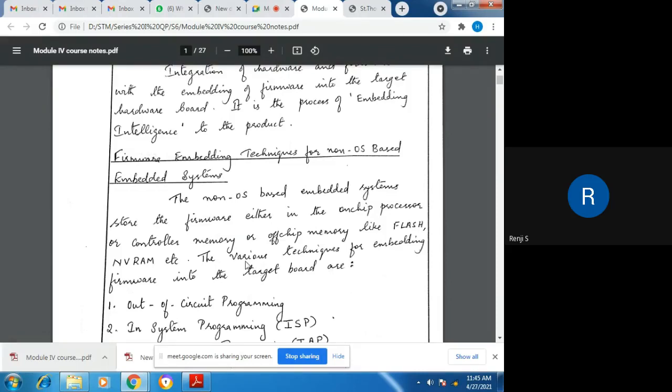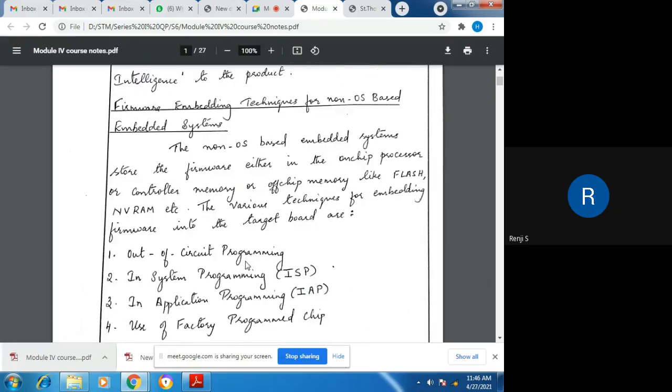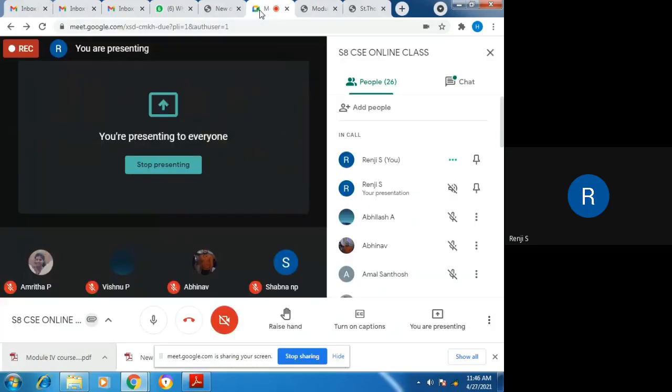So first we are going to deal with firmware embedding techniques for non-OS based embedded systems. So what are these non-OS based embedded systems?